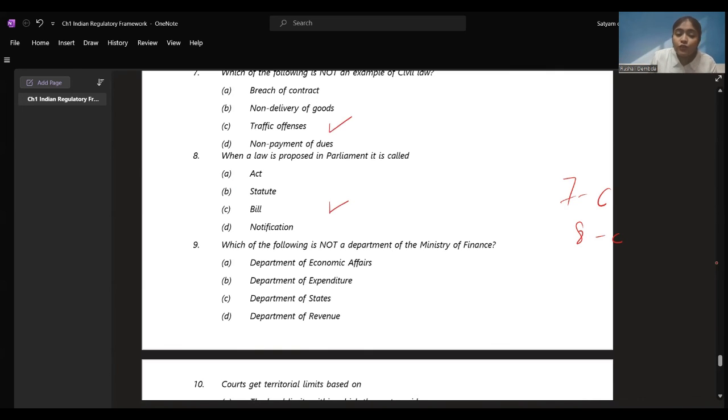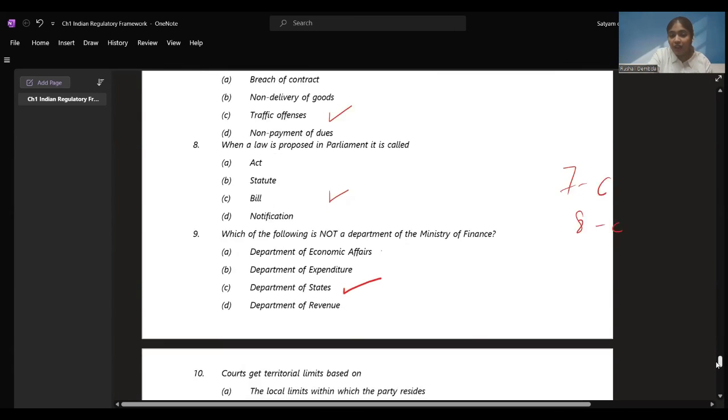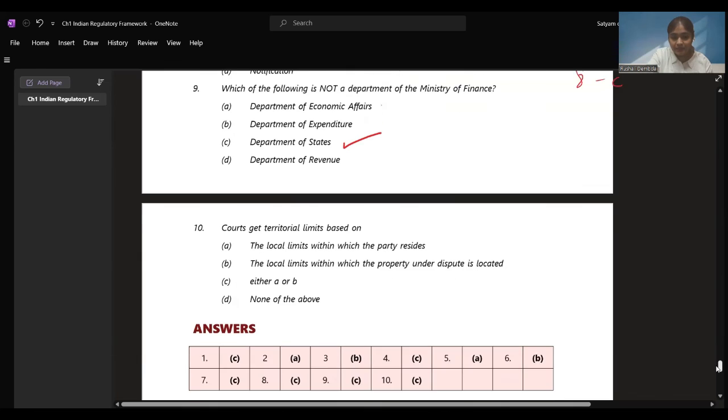Now, which of the following is not a department of Ministry of Finance? We saw Department of Economic Affairs, Expenditure, Revenue. Which one is not? Department of Revenue is there. Department of States comes under Ministry of Home Affairs. So this is not a department of Ministry of Finance. 9 is also C, right?